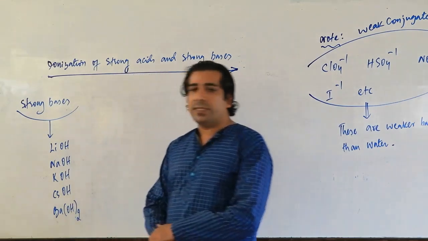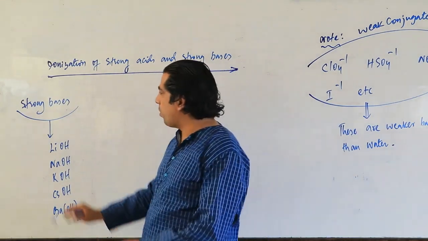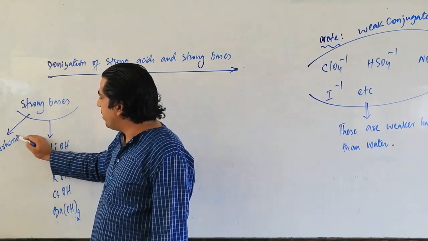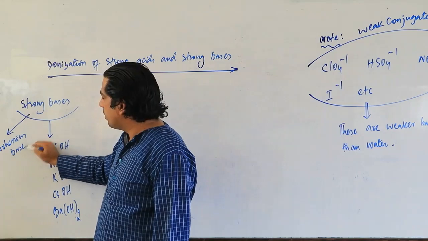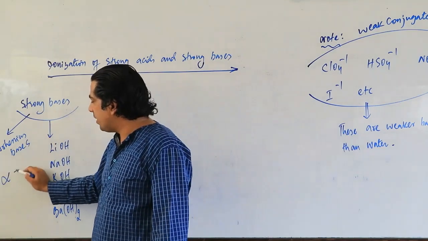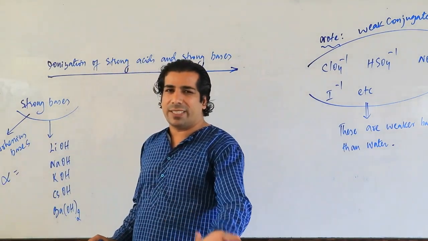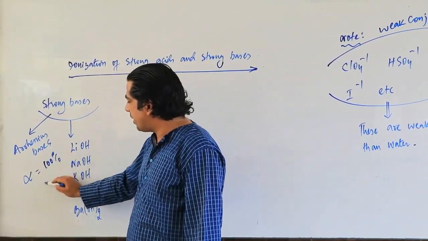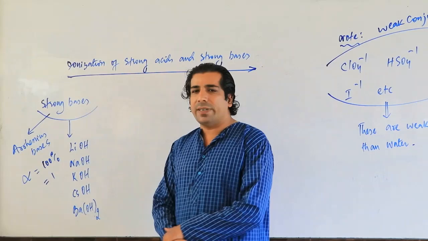So these are the strong bases. And which strong bases are these? These are our Arrhenius bases. And what will be the alpha factor here? I have already discussed it for strong acids and strong bases. Alpha, the degree of dissociation, is 100%, that is equal to 1.